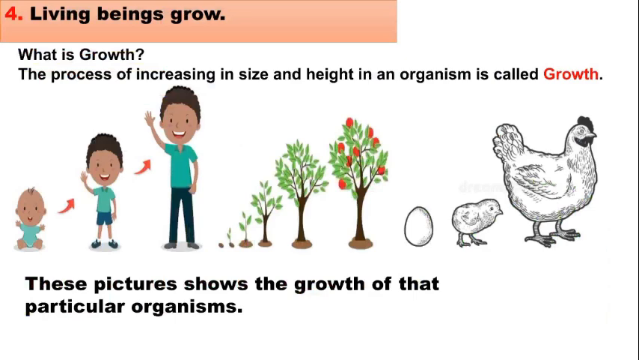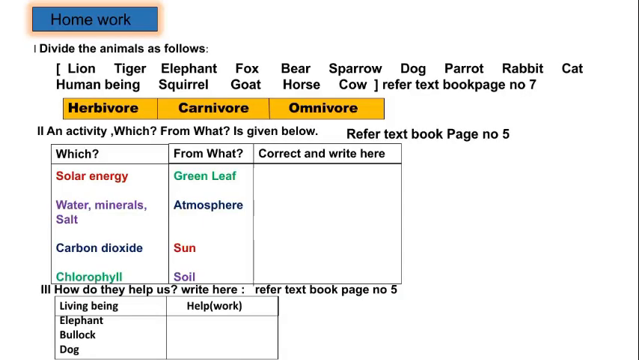So children, I hope you understood these four characteristics of living beings. Still five more are there. We will continue in the next video. Now the time for homework. Before this, children, after this video, you should read the textbook up to these four points. Okay, so now homework.